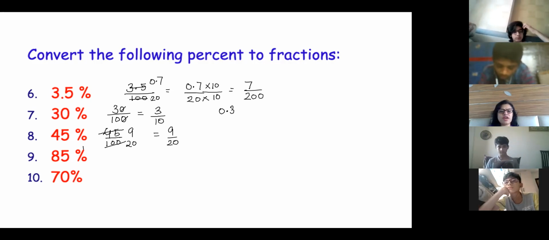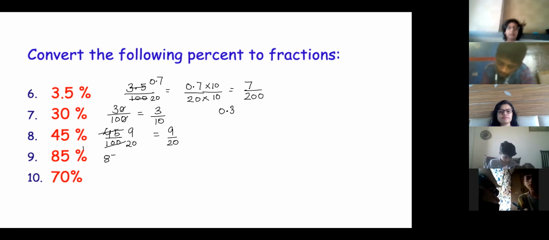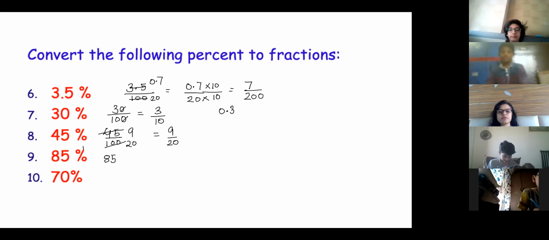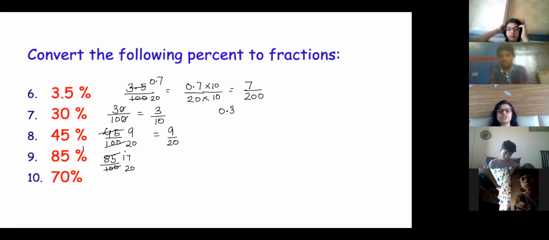The next one is 85%. Amina, 85% is 85 upon 100 and it will be divisible by 5. So cancel it, it will go by 5. 5 seventeens are 85, and in the denominator you have 5 twenties are 100. So the answer is 17 by 20.